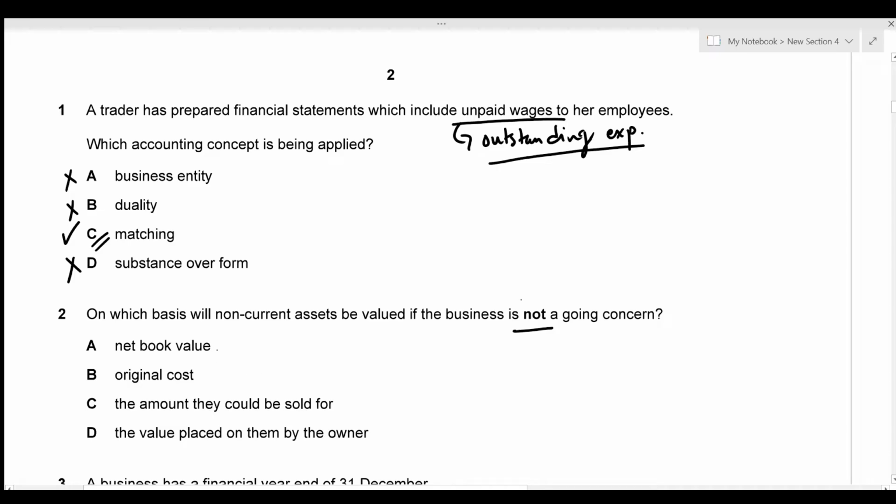We know that the net book value is recorded in the statement of financial position when the business is a going concern. So this is not the correct option. The second one is original cost. We know that non-current assets can never be valued at their original cost since the value always decreases due to various reasons. So that's incorrect as well. The third option is the amount they could be sold for, which will be the correct one, because we're talking about when the business has a limited lifetime. So they need to settle their non-current assets, and the settlement could be done by selling them. The last option is the value placed on them by the owner. This cannot be done. So the correct answer will be option C.